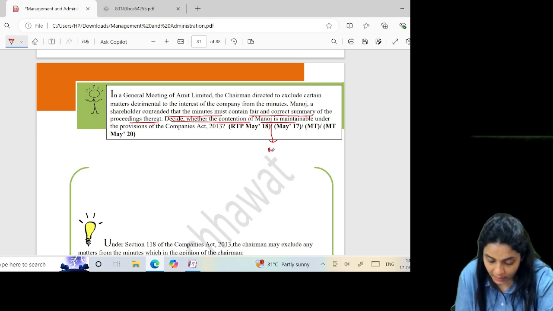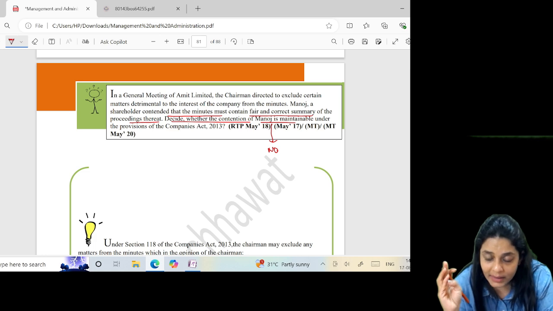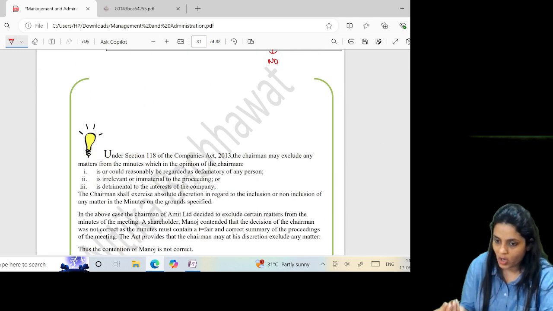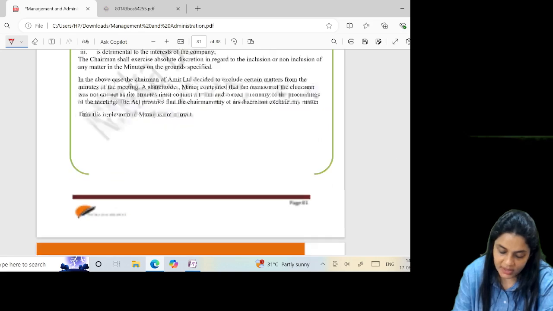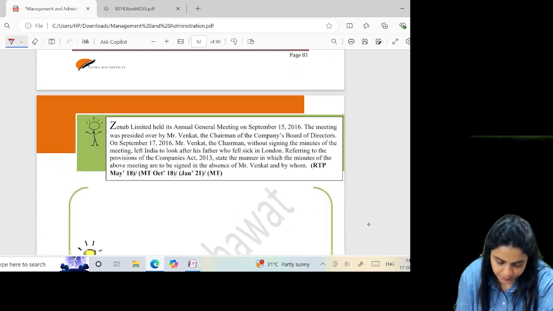But if the chairman feels that any matter is detrimental to the interest of the company or is irrelevant or is against the interest of or is defamatory of any person, then he can actually exclude those matters. So the contention of Manoj is not correct.